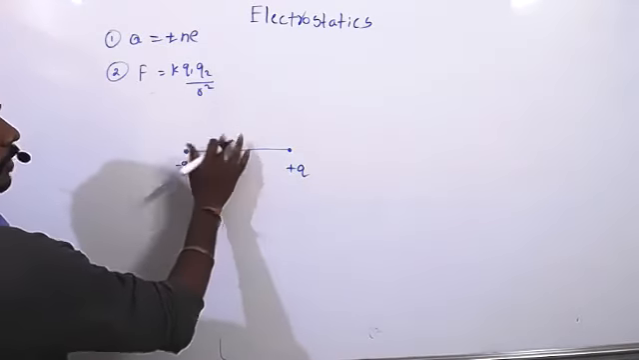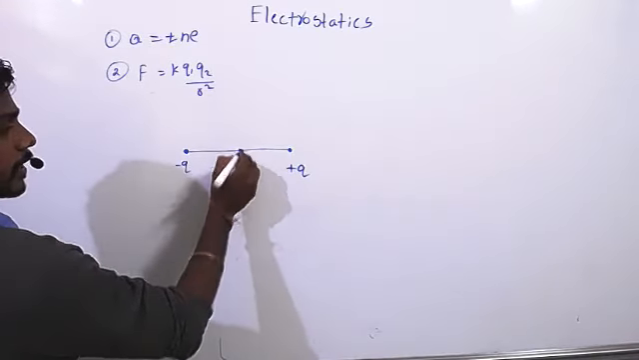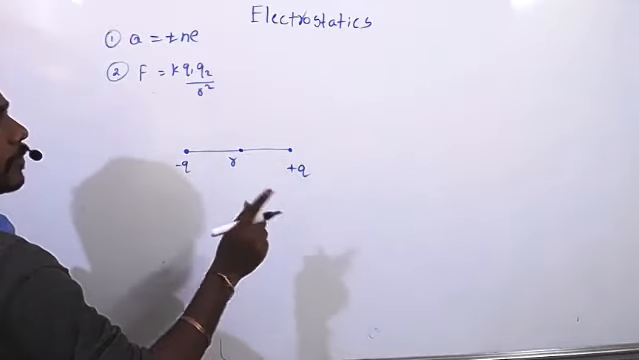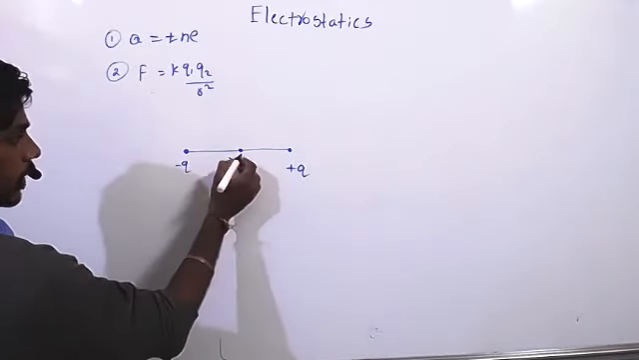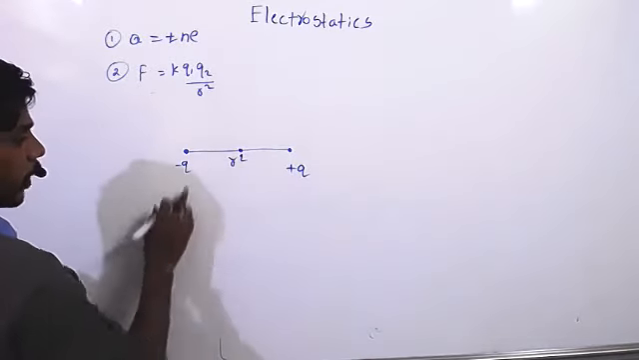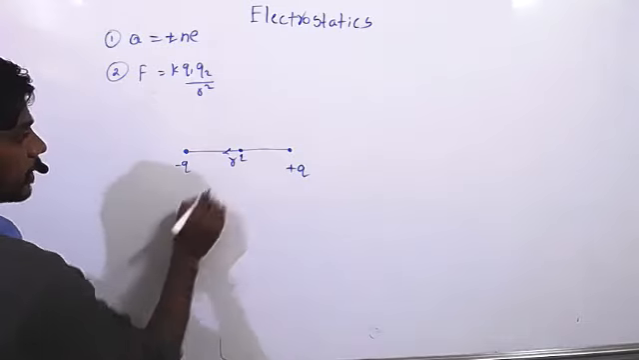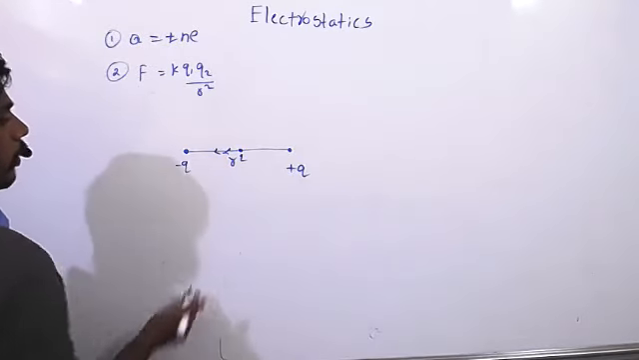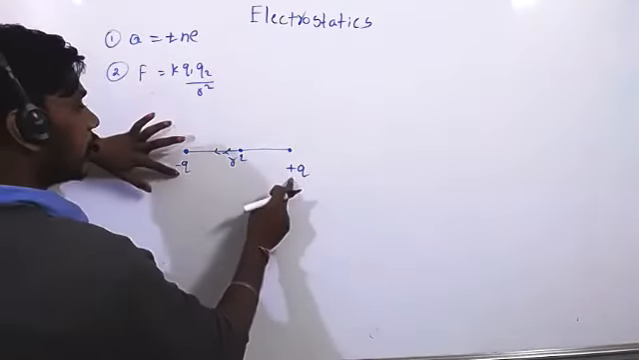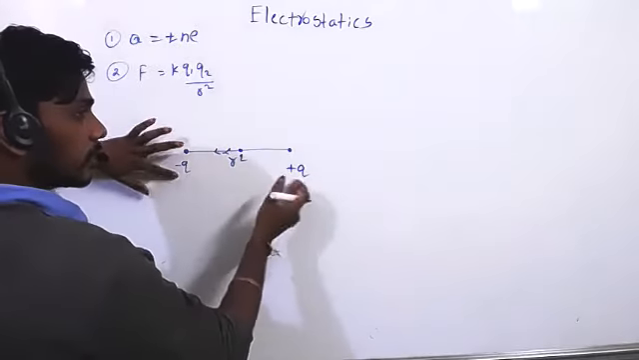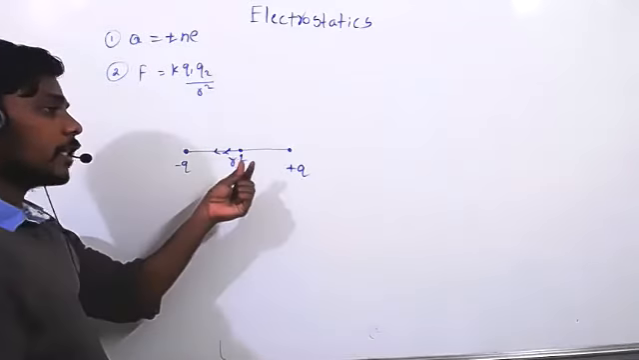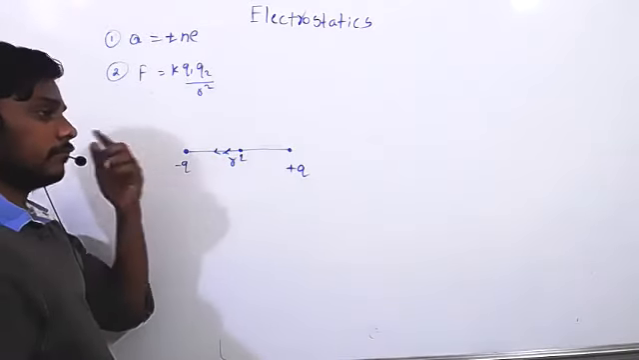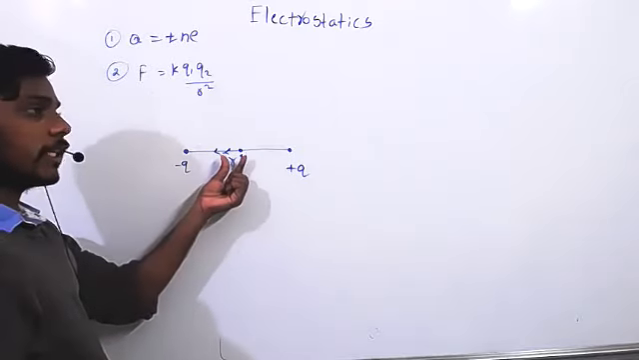It can't be 0. If you place any charge here, resultant force cannot be 0. Why? Because due to this one charge I have placed here, force will act in this direction. Due to this charge, force will act in this direction. So when the two charges are opposite in nature, resultant force cannot be 0 at the middle.